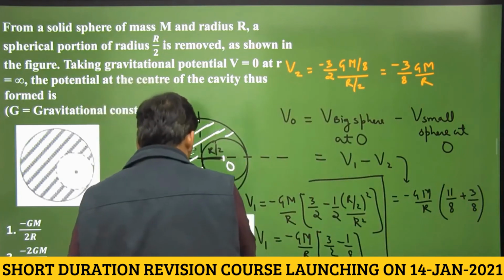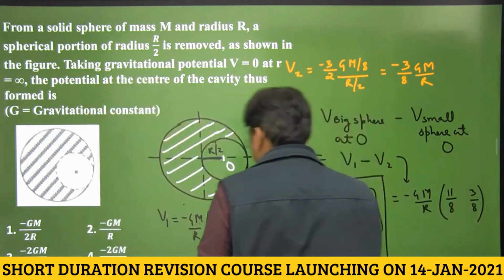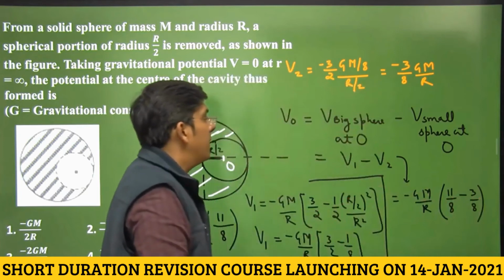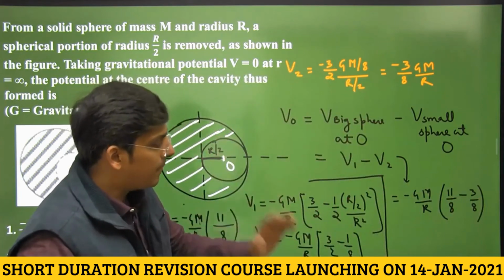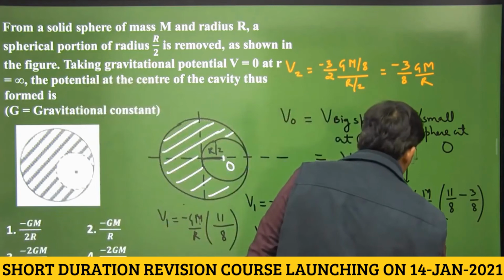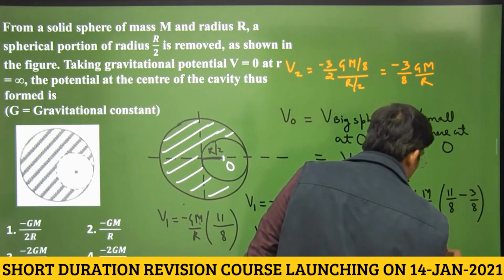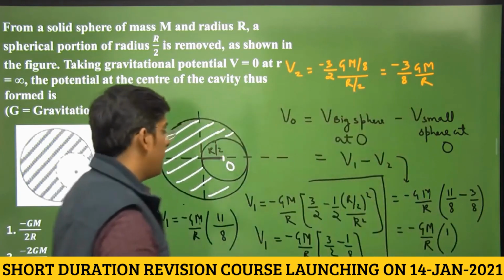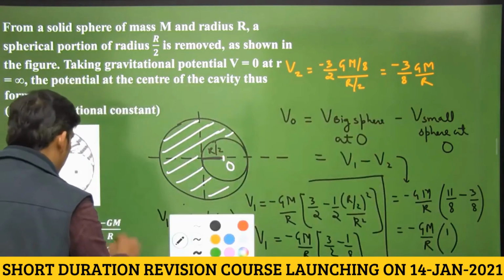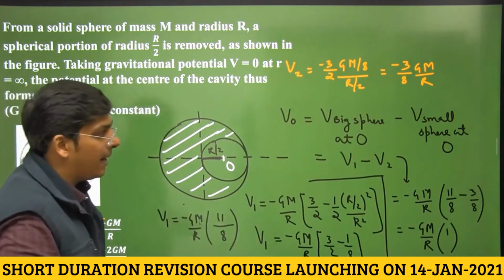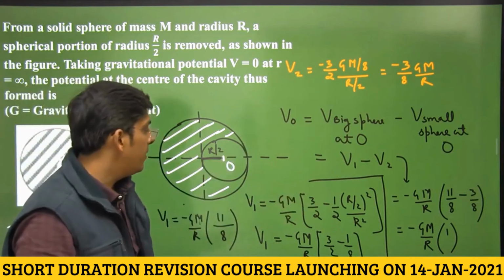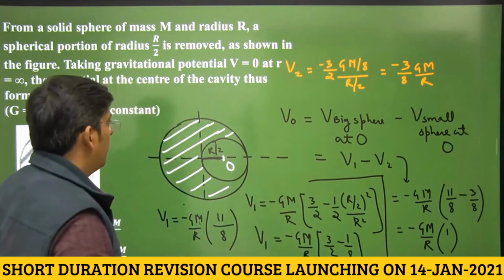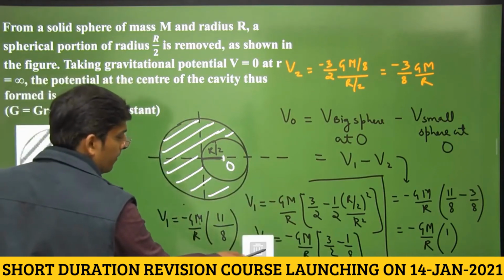It should be minus only, right? This is wrong. It should be minus, since we have taken minus common now. Okay, this is minus GM by R, and minus minus becomes plus, right? Correct, dear students. So this becomes minus GM by R, and 11 minus 3, 8 by 8 comes out to be 1. So minus GM by R is the answer, right? This was indeed a good question, dear students. The answer is minus GM by R: potential due to the bigger sphere at point O minus potential due to the removed part at point O. Kindly note down, dear students.